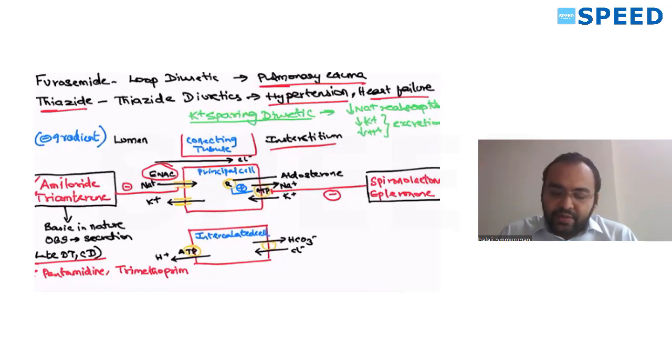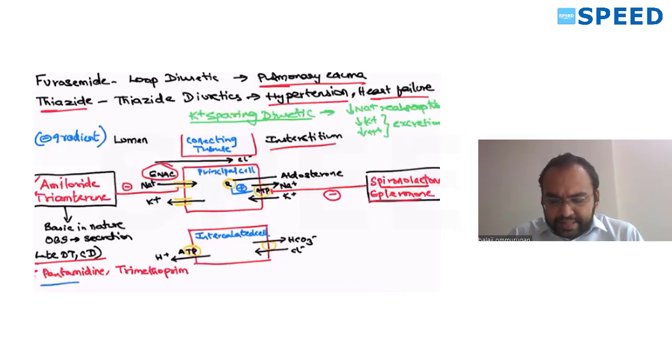So if you give an aldosterone antagonist, that is a mineralocorticoid receptor antagonist, spironolactone and eplerenone, two drugs, it helps in pushing your sodium out, a diuretic effect, and helps in decreasing the secretion of potassium. So potassium sparing diuretic. These are the two potassium sparing diuretic groups: ENaC inhibitors and mineralocorticoid receptor antagonists.